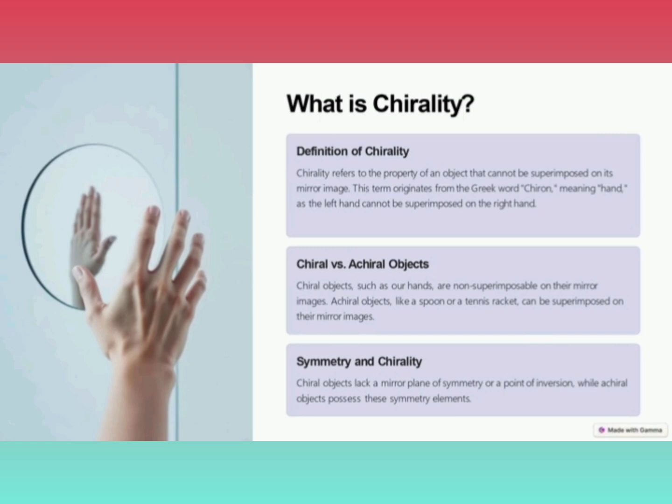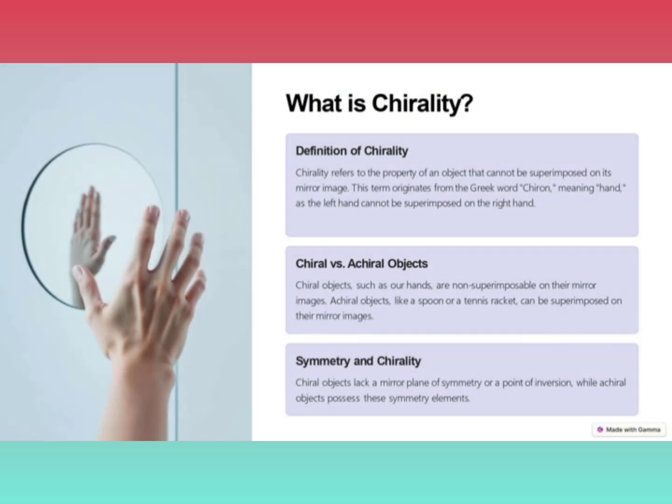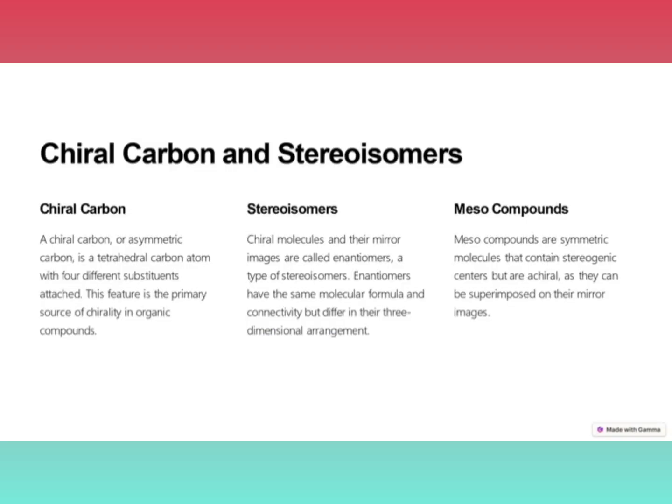Another test for chirality is to assess whether the object itself has a mirror plane of symmetry or a point of symmetry, that is, a point of inversion. If it has a mirror plane of symmetry, then it is said to be achiral. Chirality occurs in many places in nature and it has also been copied by human beings. For example, in most of our architecture, the phenomenon of chirality occurs.